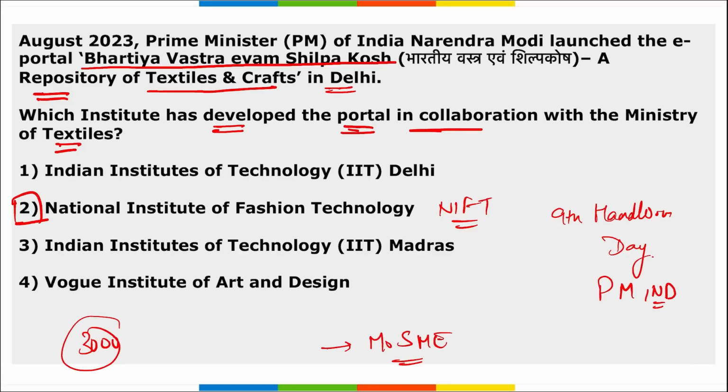So coming back, this Bharatiya Vastra Evam Shilpa Kosh was developed by the National Institute of Fashion Technology in collaboration with the Ministry of Textiles, and this was jointly hosted by the Ministry of Textiles along with the Ministry of MSME. Then this was during the 9th Handloom Day event, held at Pragati Maidan in New Delhi, presided over by the Prime Minister of India.